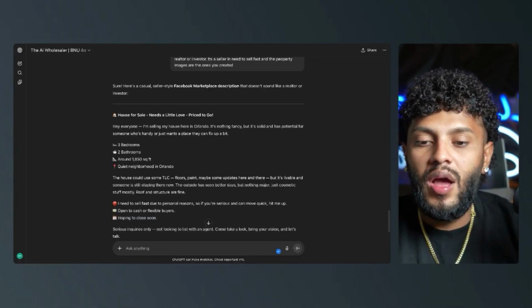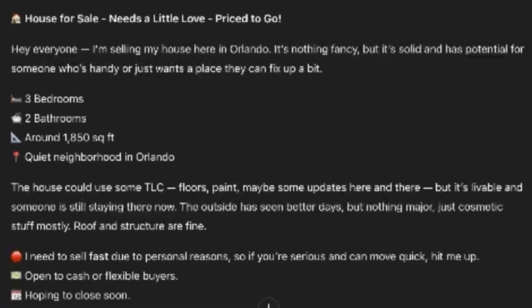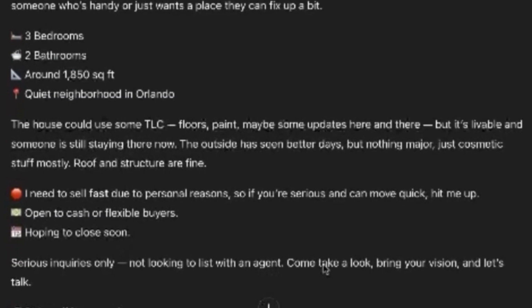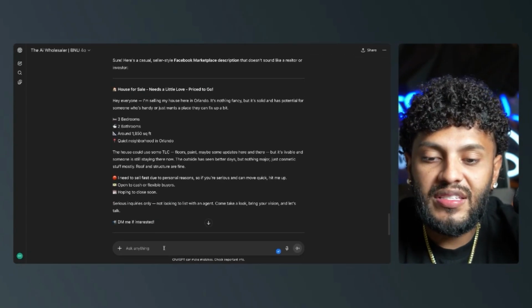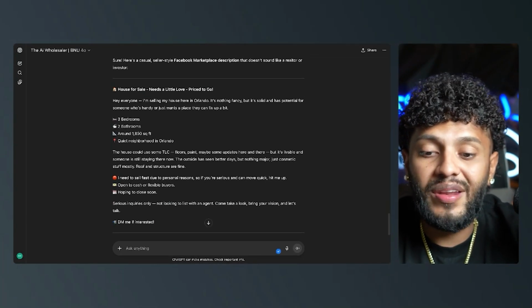All right, perfect. So I like this, right? It says house for sale, needs a little love, price to go. Hey, everyone, I'm selling a house here in Orlando. Nothing fancy, but it's solid, has potential for someone who's handy or just wants a place that can fix it up. It's a 3-2, around 1,850 square feet. Quiet neighborhood, needs some TLC. Okay, cool. So what I like about this is that it basically followed exactly what I wanted.